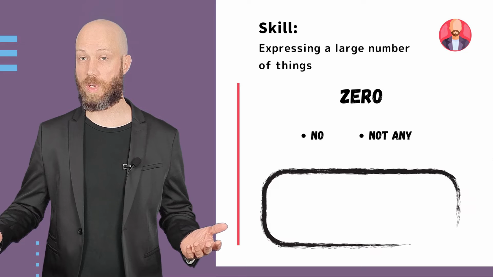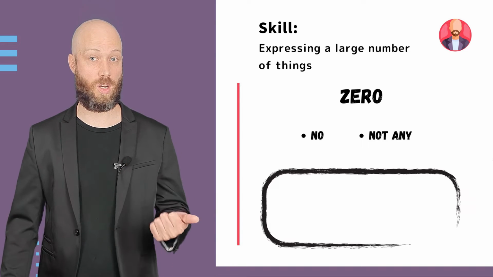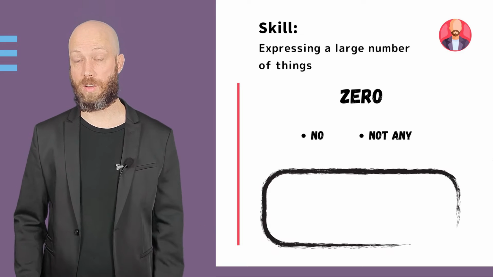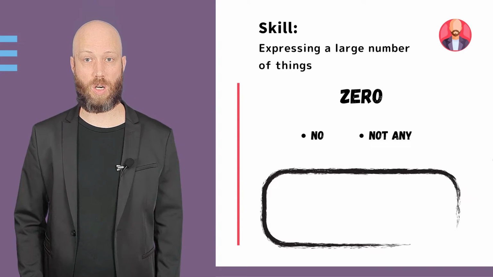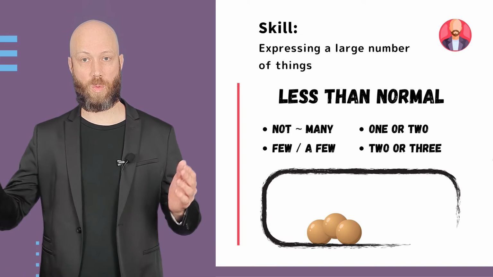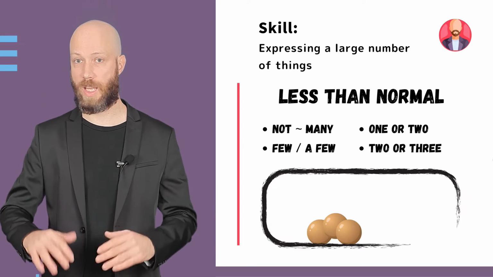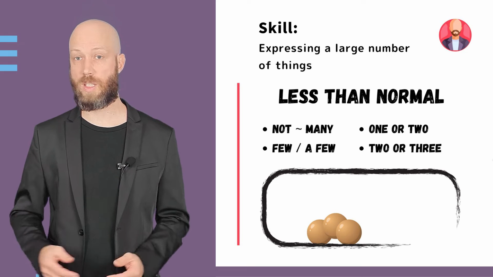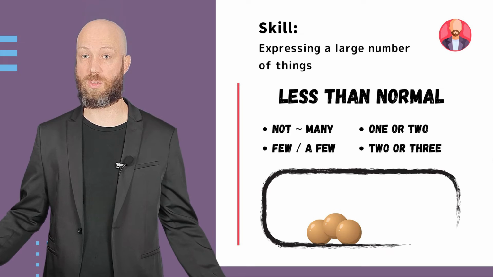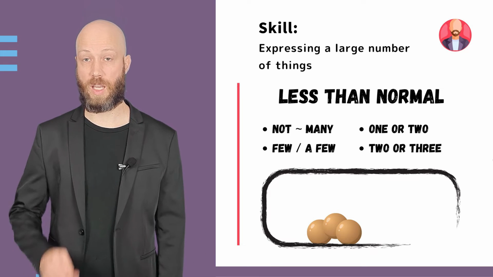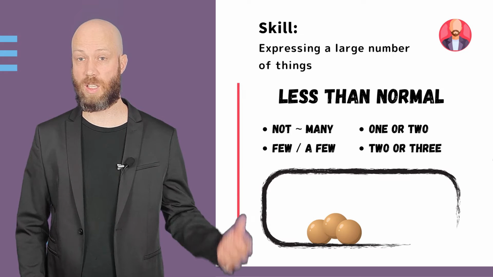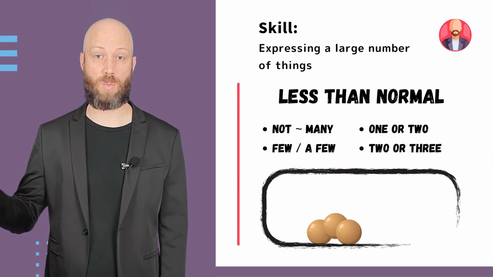So all of these groups are all case by case. When we want to express 0, we can say no or not any. For example, I have no friends, or I don't have any video games. When we want to show a low group, that is less than normal, we can say not many. For example, I don't have many potatoes. Or we can say 1 or 2 or 2 or 3. I have 1 or 2 monkeys. I have 2 or 3 video games.